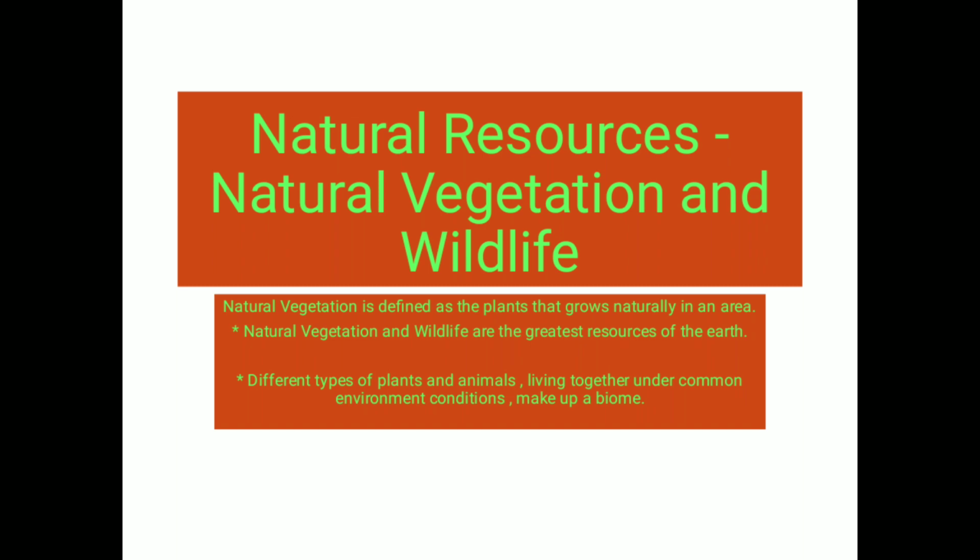So the plants and animals living together in common environmental conditions make up a biome, and it comprises all the ecosystems within a geographical area. This biome is found in land areas as well as in water areas.